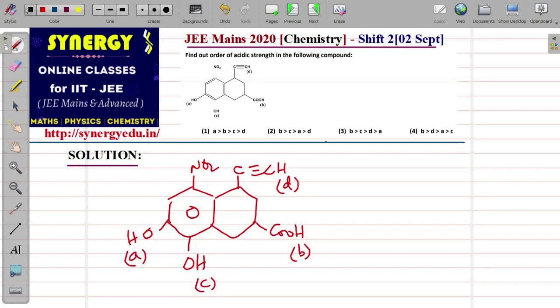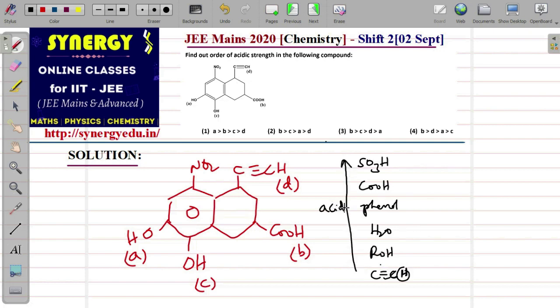Now in this, what is the order of acidic strength? Actually, remember this order: sulfonic acids are more acidic than the carboxylic acids. Carboxylic acids are more acidic than the phenol. The trinitrophenol is an exceptional case. Trinitrophenol is more acidic than even many carboxylic acids. But normal phenols are less acidic than carboxylic acids. After that, you can remember water will come and alcohol will come, and the order will go like this. Next, triple bonded carbon, that is alkynes, will come. So this is the order in which acidic strength increases from bottom to top.